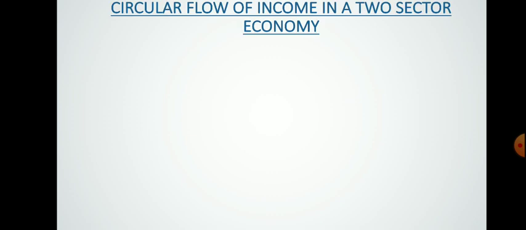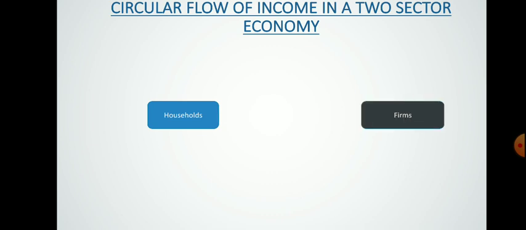Now let's see the circular flow of income, which is the main topic of this chapter. Circular flow of income in a simple two sector economy. It is the sum of these two flows, real flow and the money flow. As we know, in a two sector economy we have two sectors, households and farms.